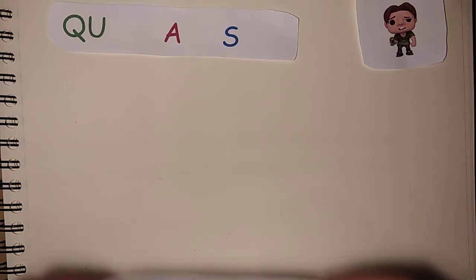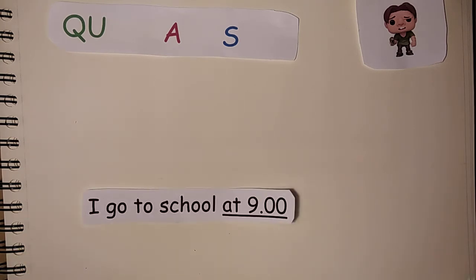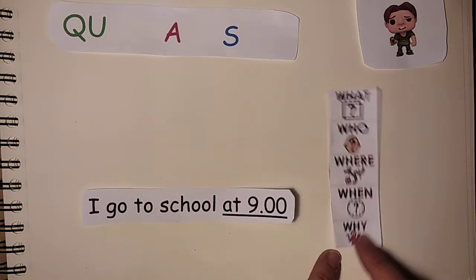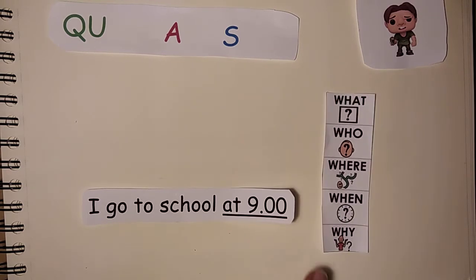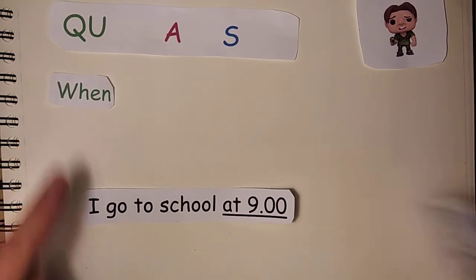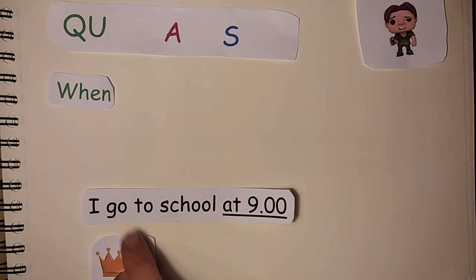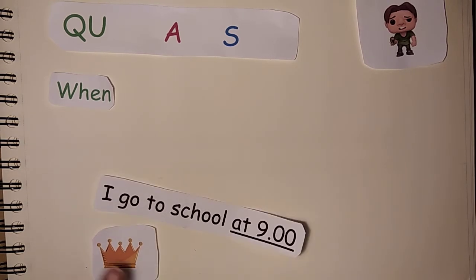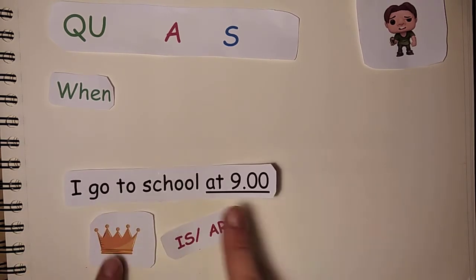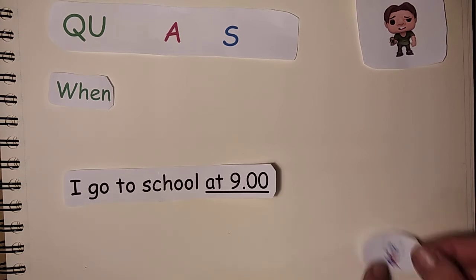In this other question, I go to school at 9 o'clock. At 9 o'clock, we are asking about time, so the question is going to be when? And the auxiliary. Look at the verb. Is it the king? No. So if it's not the king, we need our auxiliaries.